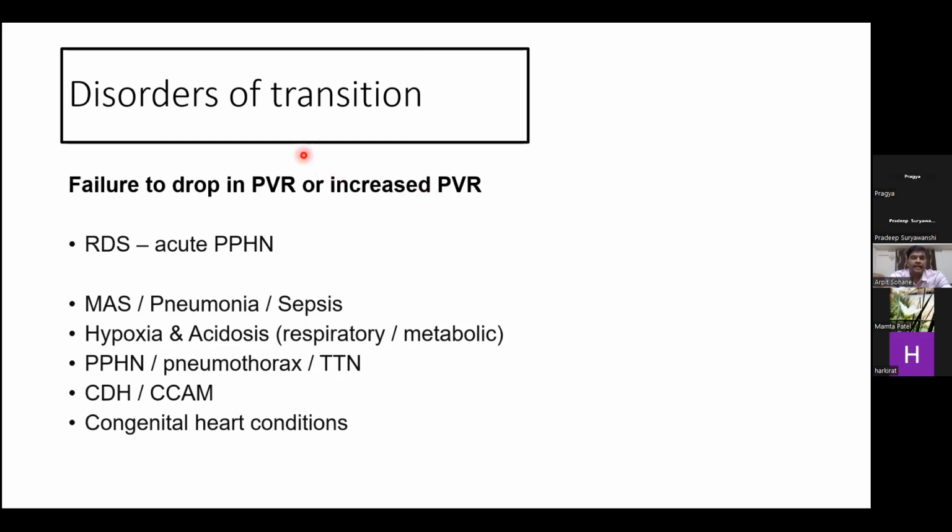So, to enlist some of the disorders of transition: the disorders of transition will occur wherever there is failure to drop in the pulmonary vascular resistance or there is an increase in the pulmonary vascular resistance. As we just discussed, RDS causing acute persistent pulmonary hypertension, and some other conditions like meconium aspiration syndrome, pneumonia, sepsis, hypoxia and acidosis in the asphyxiated neonate, pneumothorax, and some other congenital heart diseases.